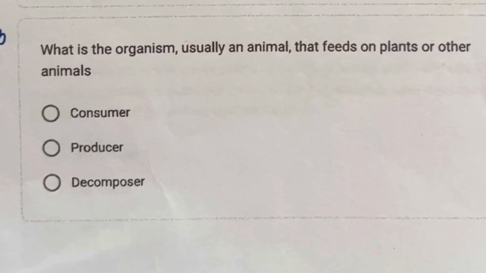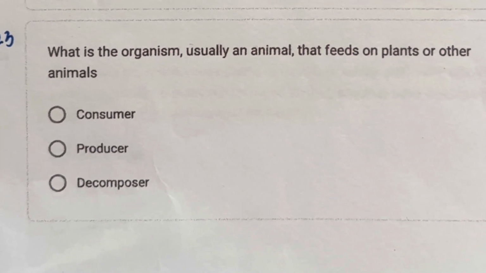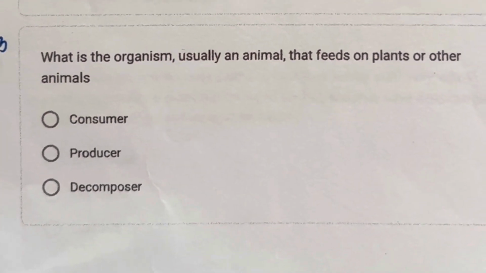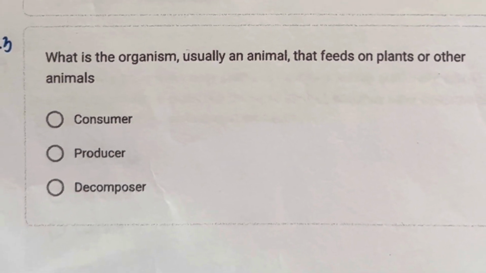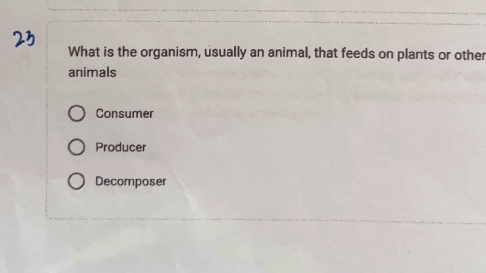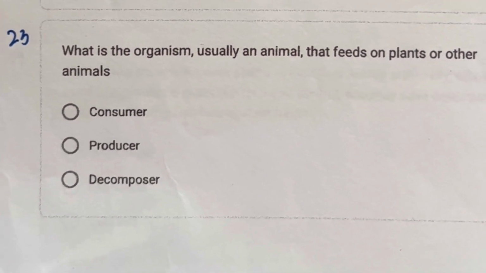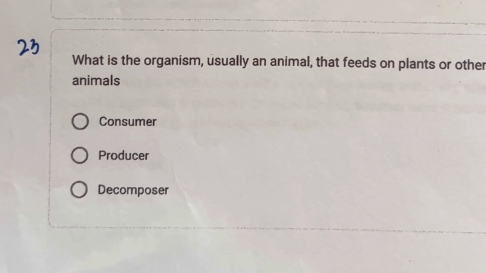Number 23. What is the organism? Usually an animal that feeds on plants or other animals. A. Consumers, B. Producers, C. Decomposers. So the correct answer is consumers. What is the organism? Usually an animal, ang keyword.